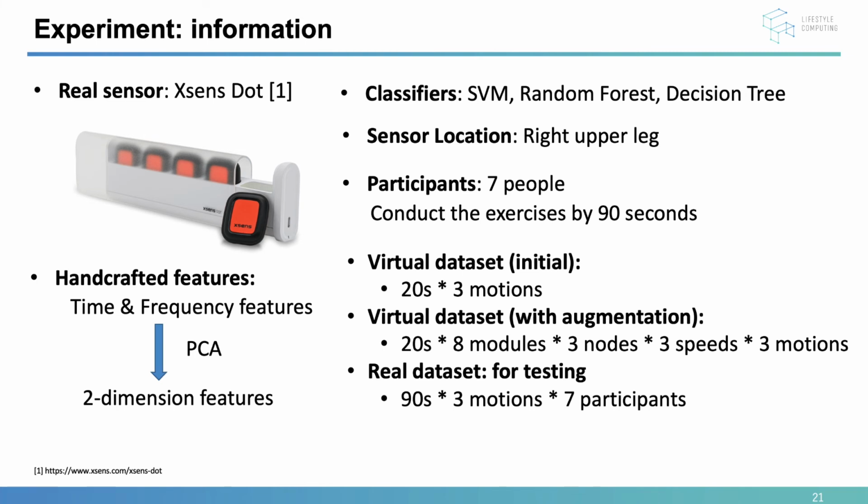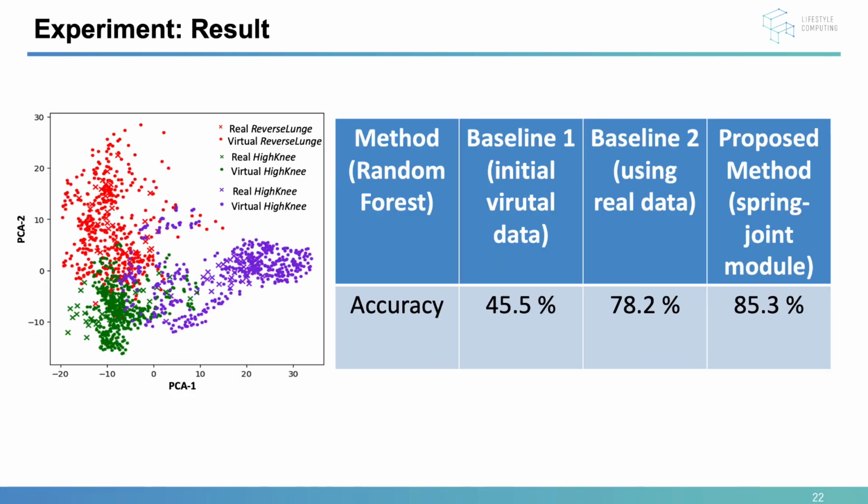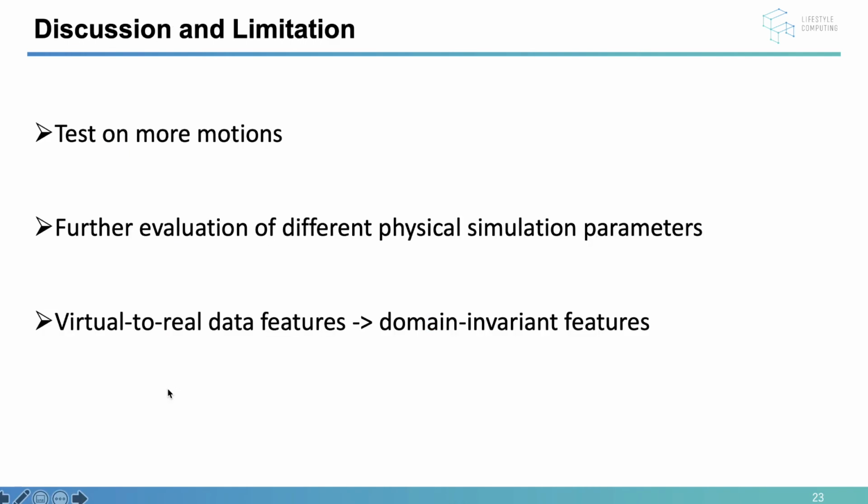So far, the experiment still involved limited motions. It is necessary to consider more motions and further evaluate different physical simulation parameters for the spring joint to figure out how different parameters influence the final result. In addition, future work can also concentrate on finding domain invariant features from the virtual to the real-world data.